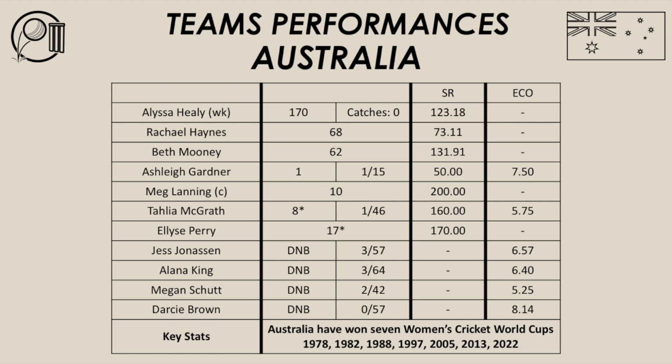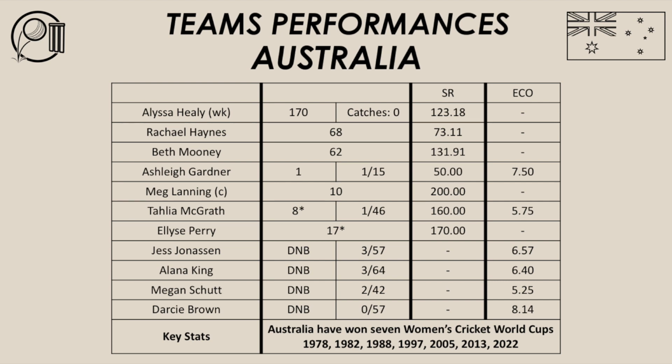It was an absolute dominant display of batting from Australia. Overall, it was a good batting performance from Australia in this Women's Cricket World Cup final. Alyssa Healy stole the show and produced one of her greatest innings ever in a Women's Cricket World Cup final to help Australia post a mammoth total of 5 for 356 from their 50 overs to help Australia secure their 7th Women's Cricket World Cup title.